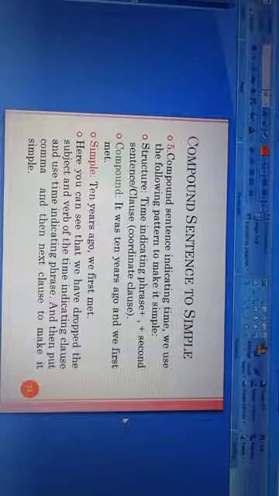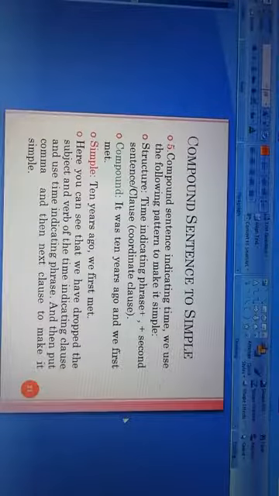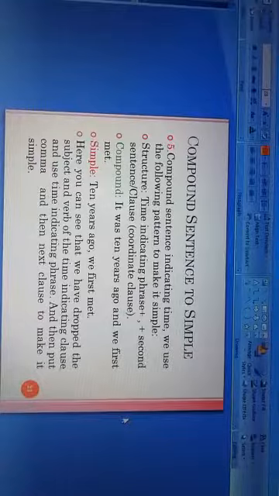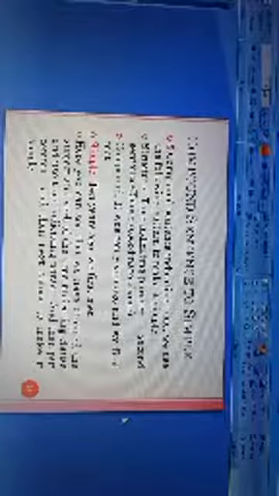Structure: time indicating phrase, and then we use comma and the next sentence or the next clause, coordinate clause. For example, compound sentence: it was 10 years ago and we first met. This is a compound sentence.